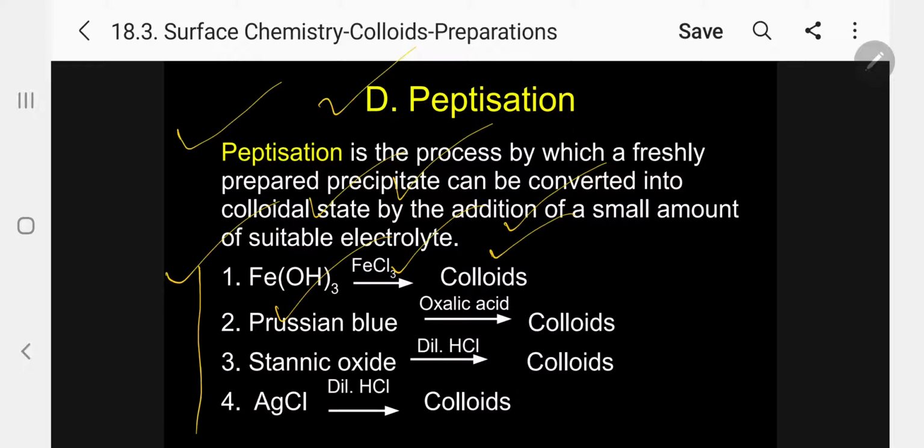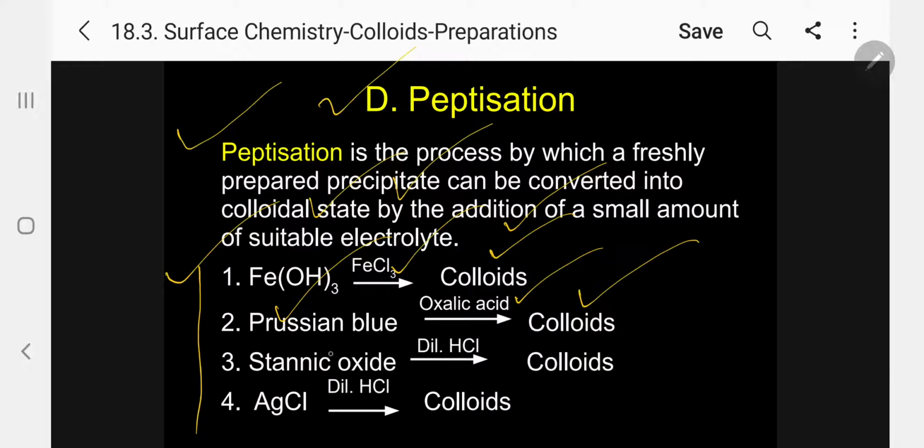Same way, Prussian blue, ferrocyanide, Prussian blue. This comes across under the reduction of nitrogen. So this precipitate, by adding oxalic acid, is converted into colloids.